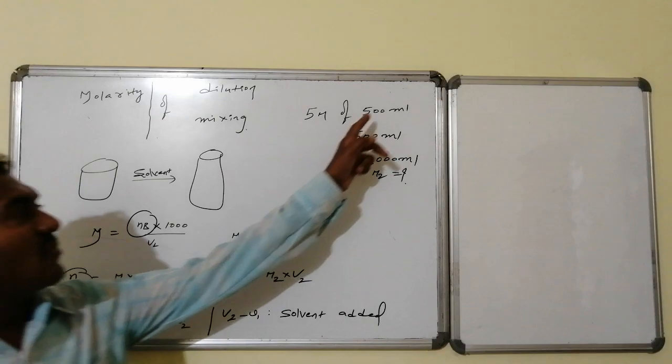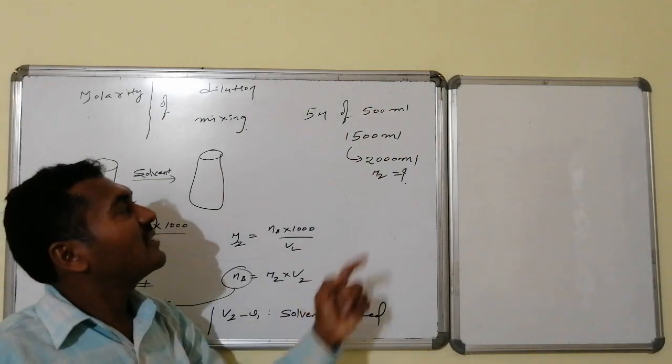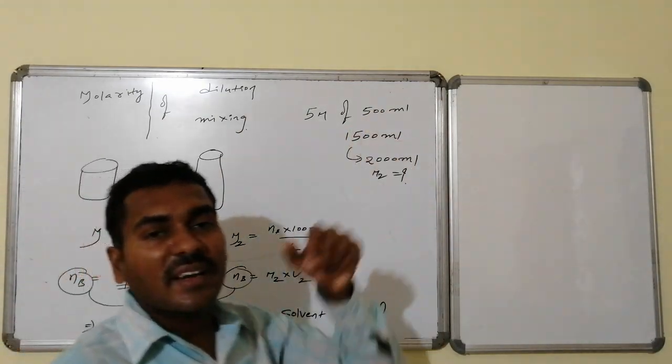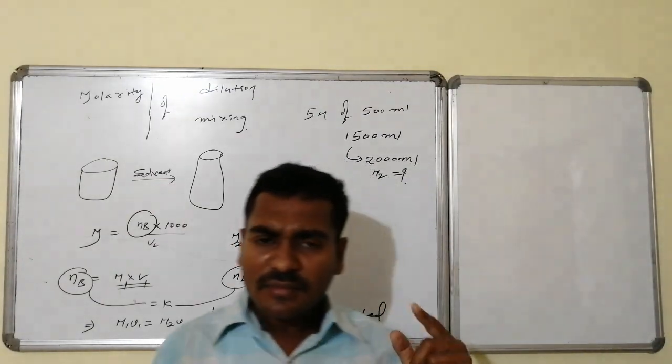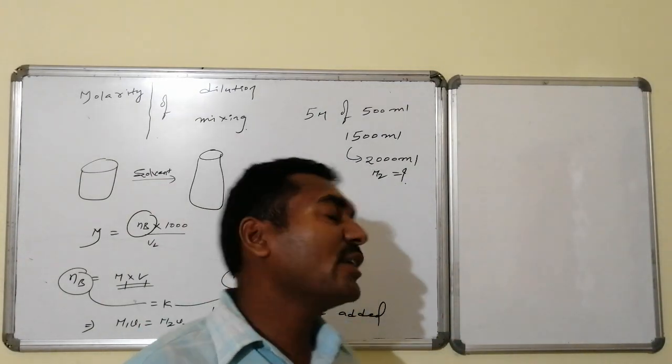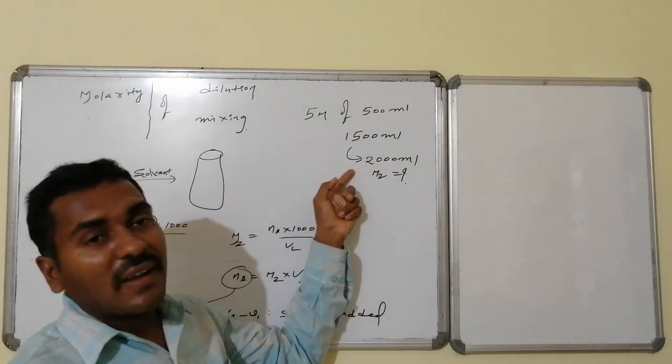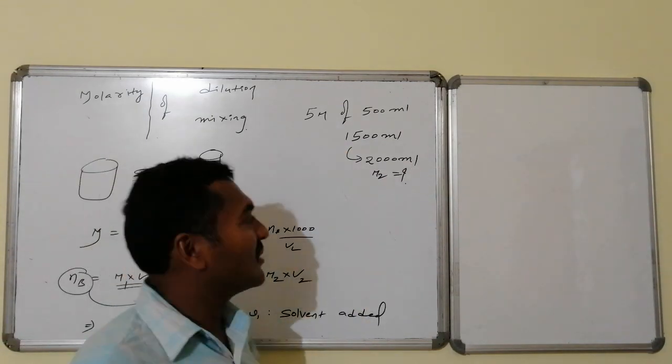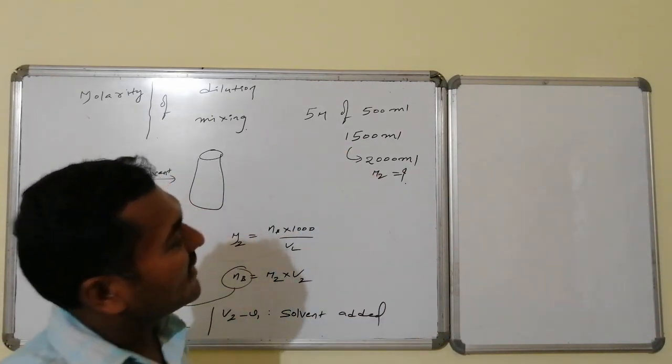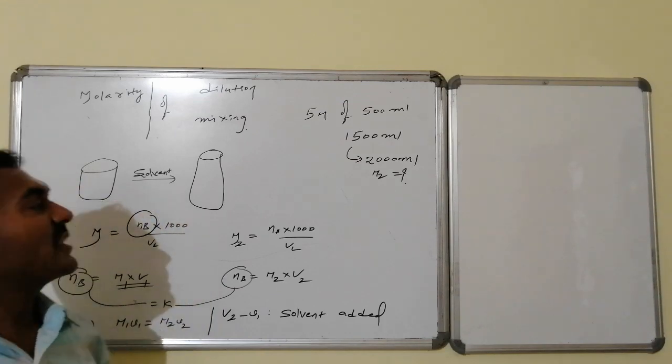There is a solution of 500 ml having molarity 5. To this, extra solvent is added. On addition of this extra solvent, the total volume is converted to 2000 ml. Then you are asked to calculate the molarity of the final solution.